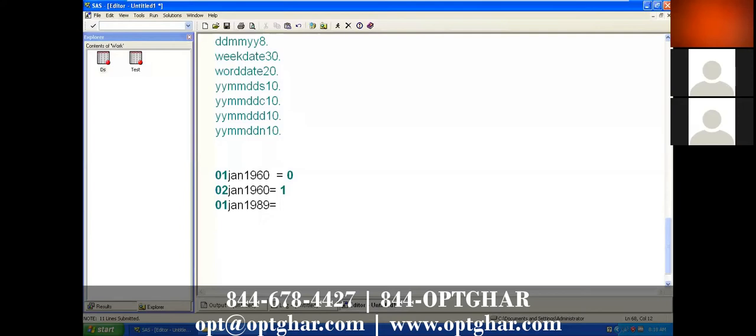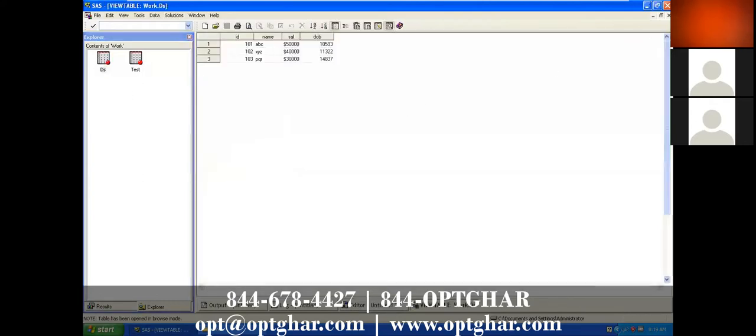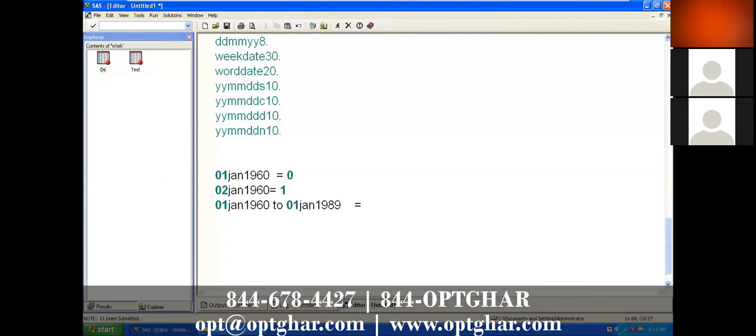The internal value is nothing but the number of days between 1st Jan 1960 till the date you have in the raw data. So what is the number here? 10593.